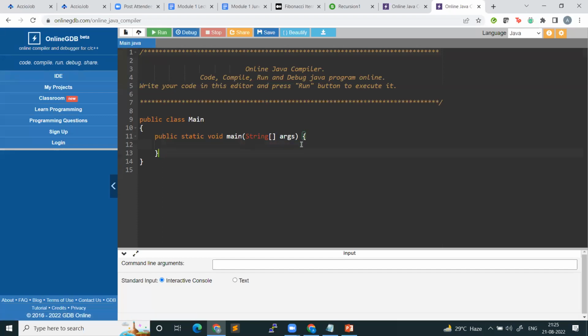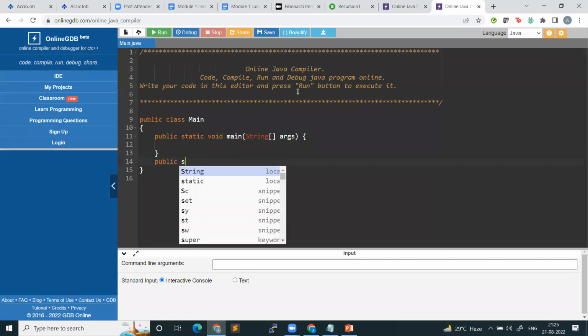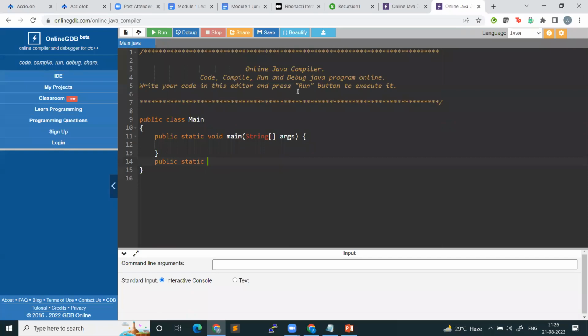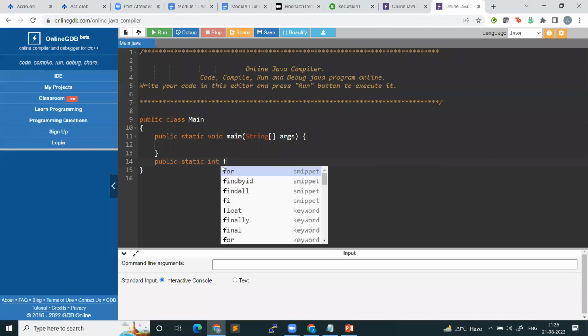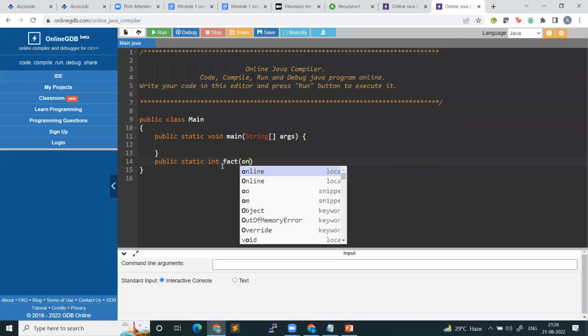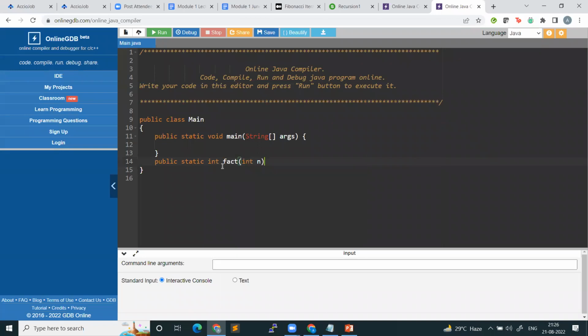Okay. So first of all, I want to write the factorial function, right? So public static, as it is. The return type of the factorial function, let's say, it's int only, right? I'll be doing it for small values of n, so I'm writing the return type as int. What is the name? Fact. And it will be receiving an integer n. So when you call the fact function and pass a value n, it is expected to give me n factorial as the answer.